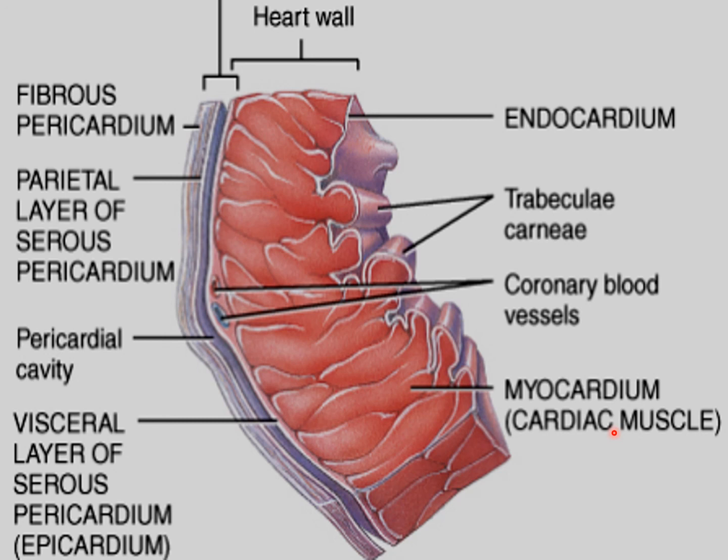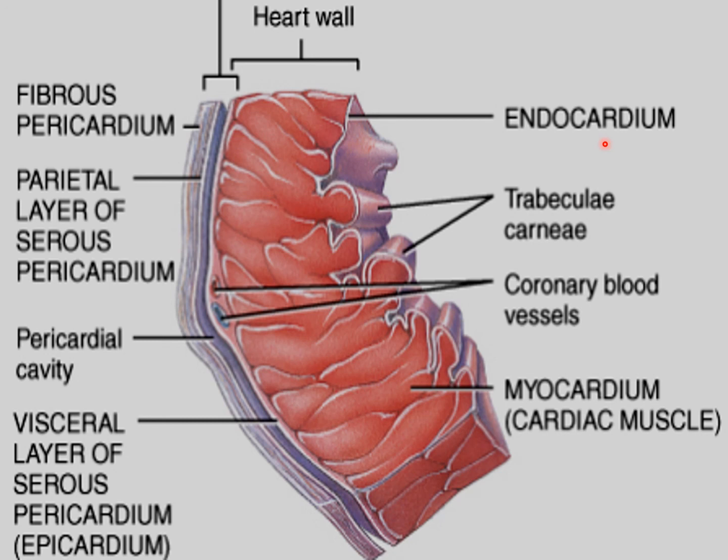So what is the structure? The wall of the heart has three layers. The innermost layer is called the endocardium. It corresponds to the tunica intima of the blood vessels. It consists of a layer of endothelium that rests on a thin layer of delicate connective tissue. Outside this there is a thicker subendothelial layer of connective tissue.